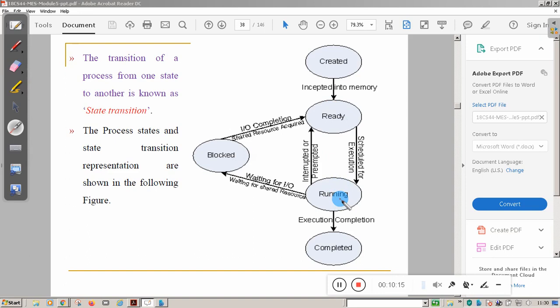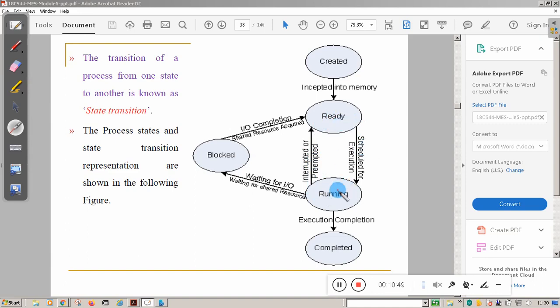In the running state, either the process can complete the task. If it completes the execution, it will move into the completed state. Otherwise, if there is an interrupt or the process is preempted, the process may go back to the ready state and wait for CPU allocation.